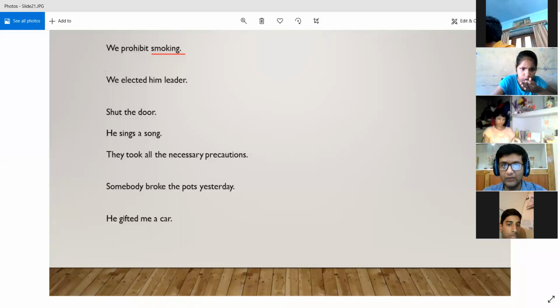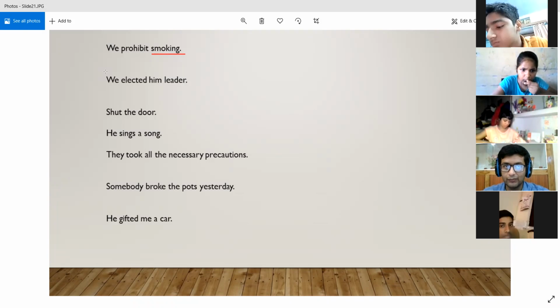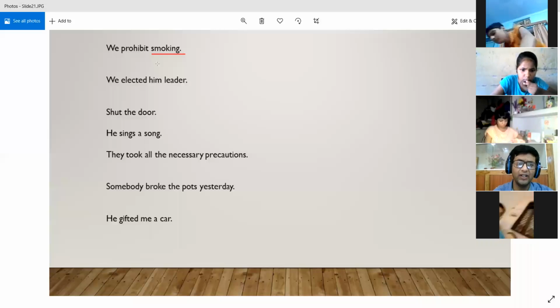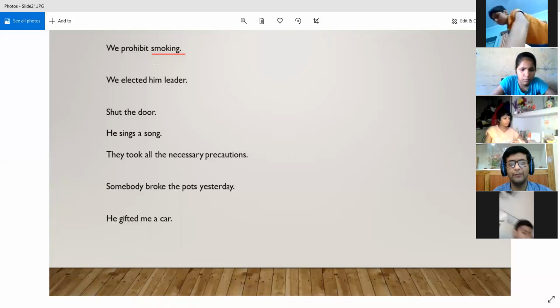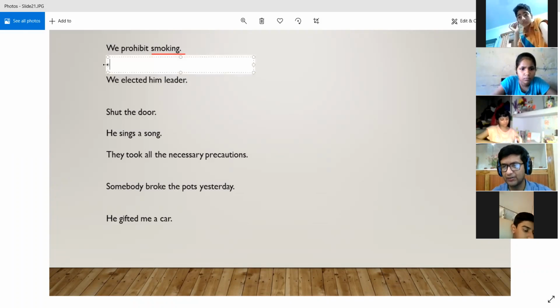Use the correct form of the be verb, use the third form of the verb prohibit, and then make be as the object in the passive voice. So now I have given you all the hints. Go. Smoking must be prohibited by us. You don't need must be. Here we are not talking about any imperative sentence. So we are going to write smoking is prohibited by us.